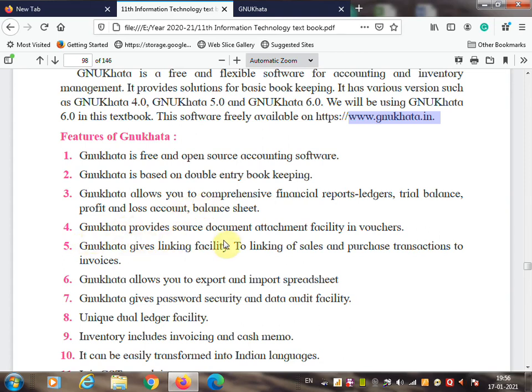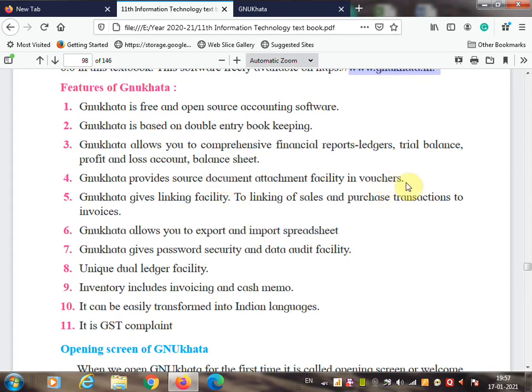GNU Khata provides source document attachment facility in vouchers. This facility is also available in Tally. GNU Khata gives a facility for linking sales and purchase transactions to invoices. GNU Khata allows you to export and import spreadsheets also. GNU Khata gives password security and data audit facility, so nobody can easily make changes in your company. For that reason, this security is given.